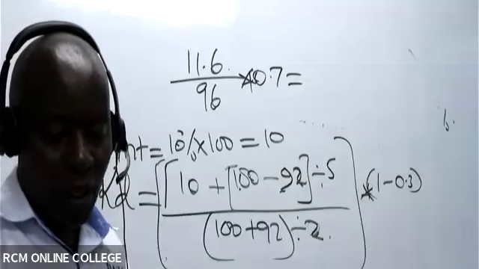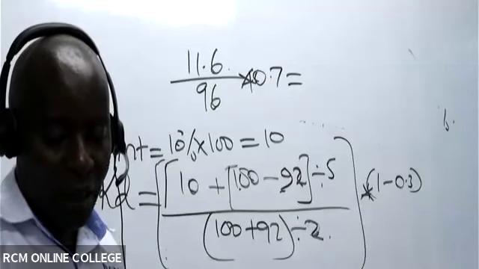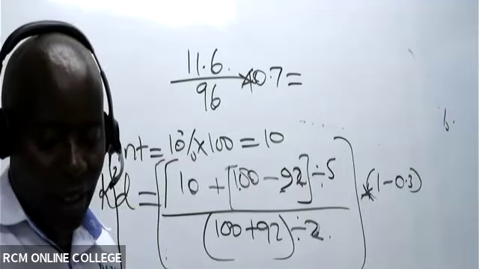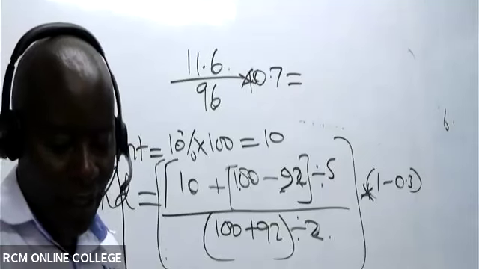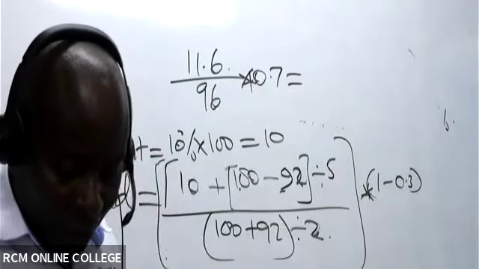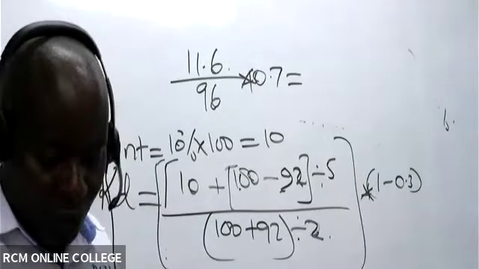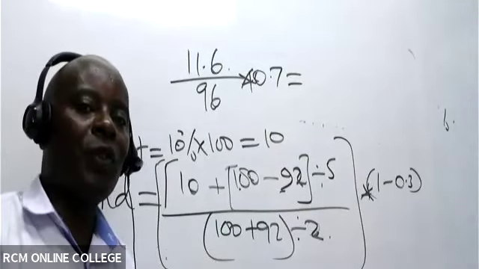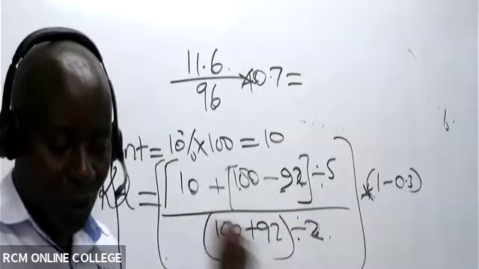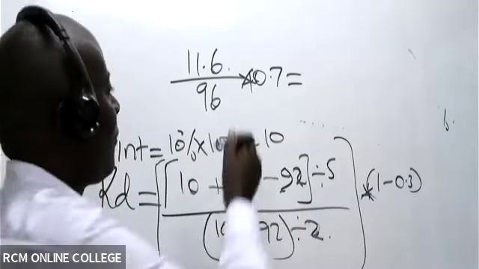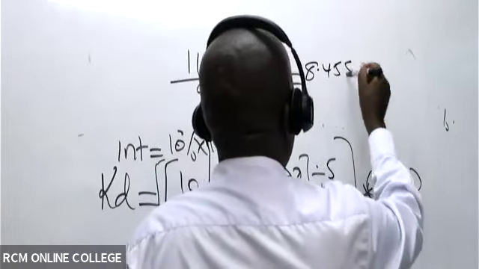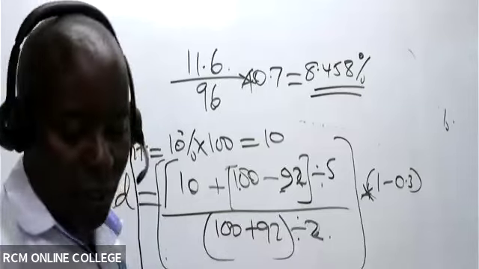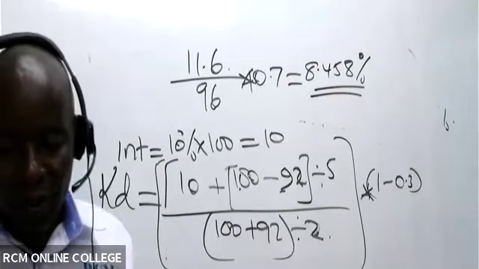Then at the end of the day, what shall we get as our KD, as our cost of debt? 8 point something. Leslie is giving me 8.5. Leslie doesn't cheat. Leslie always gives me the correct figure. 8.446, 8.45. Please, let's get to the fact that we must give this examiner bigger decimal places like 2 or 3. 8.458 percent, or 0.08 something.